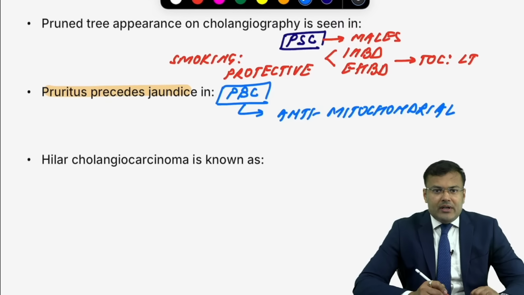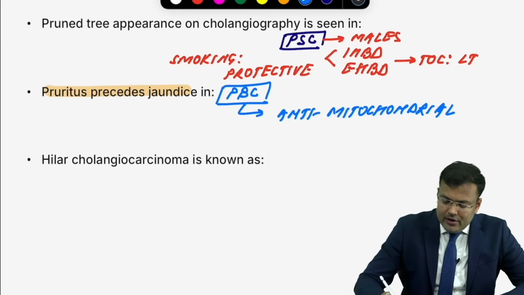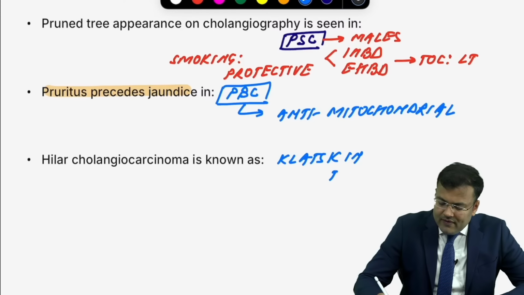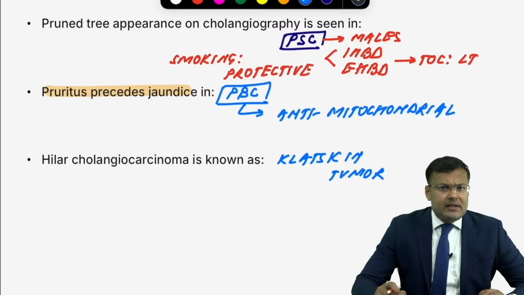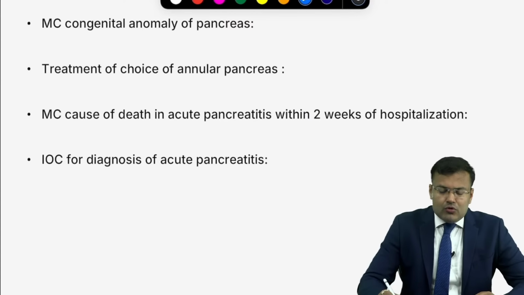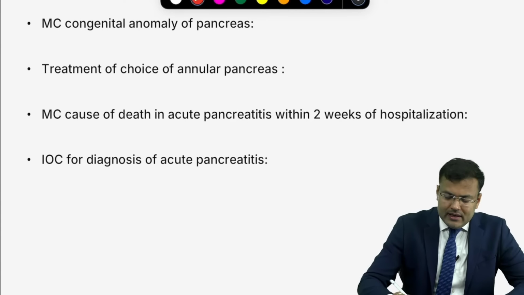Anti-mitochondrial autoantibody. Next, hilar cholangiocarcinoma, you know, Klatskin tumor. What is the clinical scenario of hilar cholangiocarcinoma? Obviously, patient will be having obstructive jaundice, there is weight loss. Usually, gallbladder is non-palpable. Hilar cholangiocarcinoma. Next, most common congenital anomaly of pancreas. Tell me, pancreas divisum.